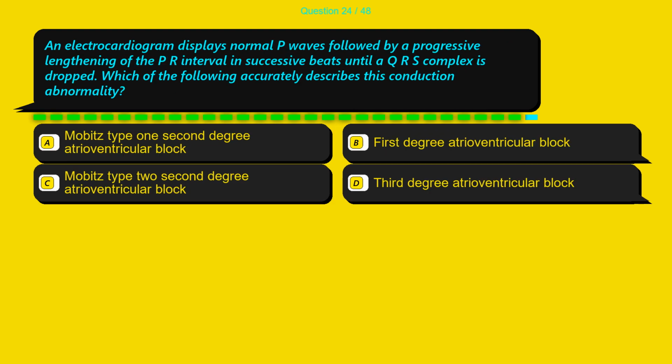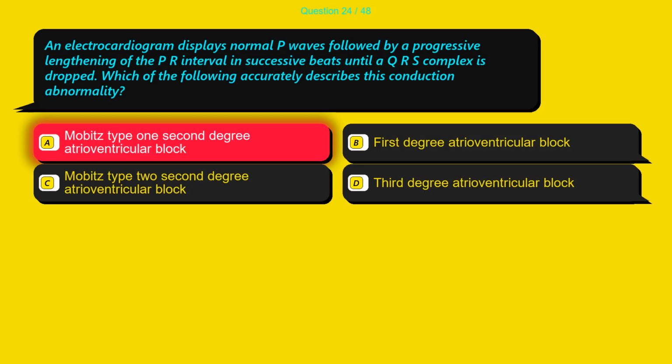Question 24. An electrocardiogram displays normal P waves followed by a progressive lengthening of the PR interval in successive beats until a QRS complex is dropped. Which of the following accurately describes this conduction abnormality? Option A, Mobitz type 1 second-degree atrioventricular block. Option B, first-degree atrioventricular block. Option C, Mobitz type 2 second-degree atrioventricular block. Option D, third-degree atrioventricular block.